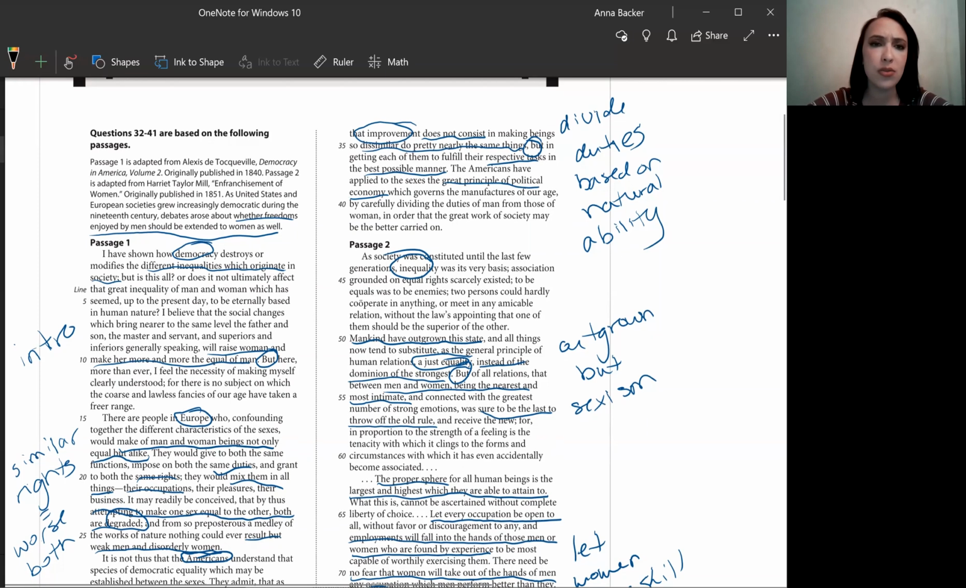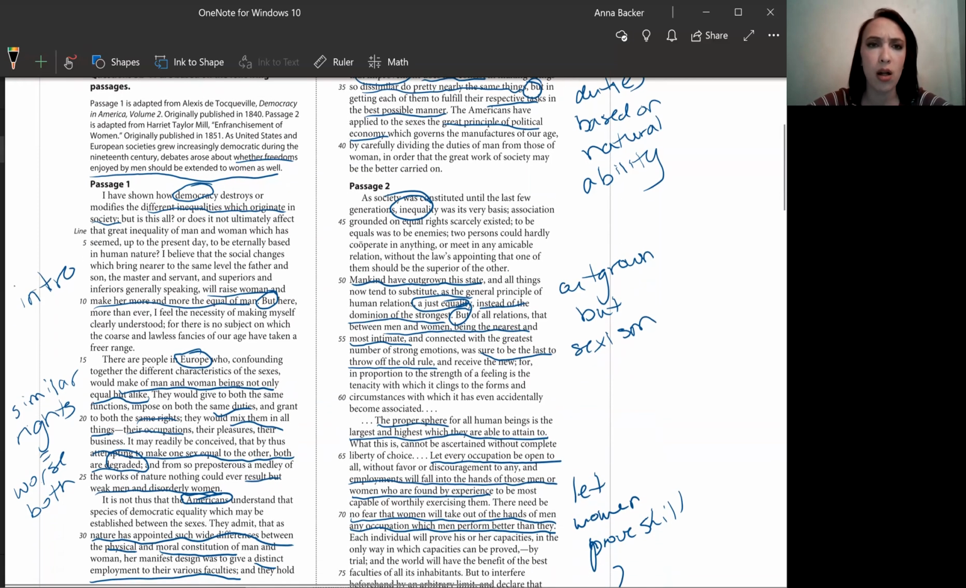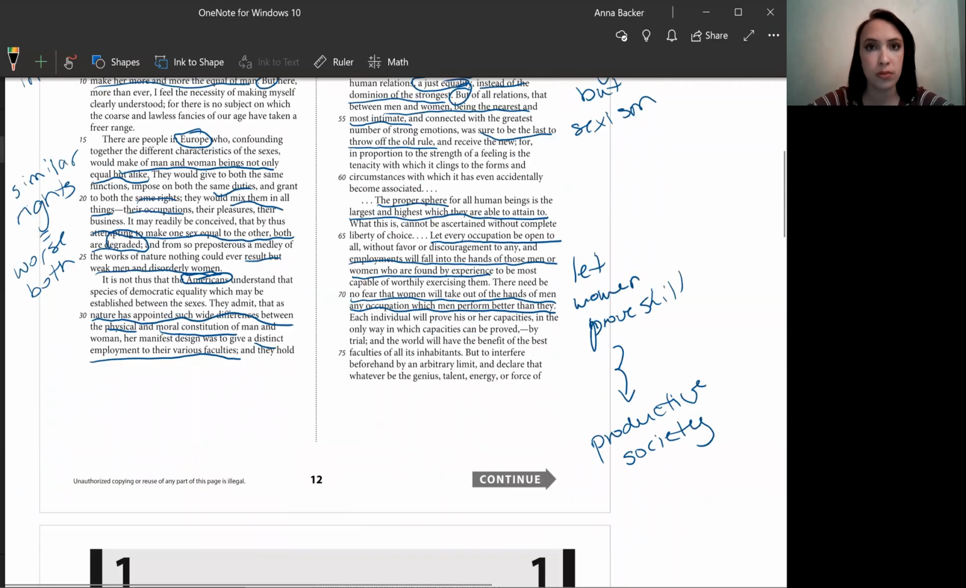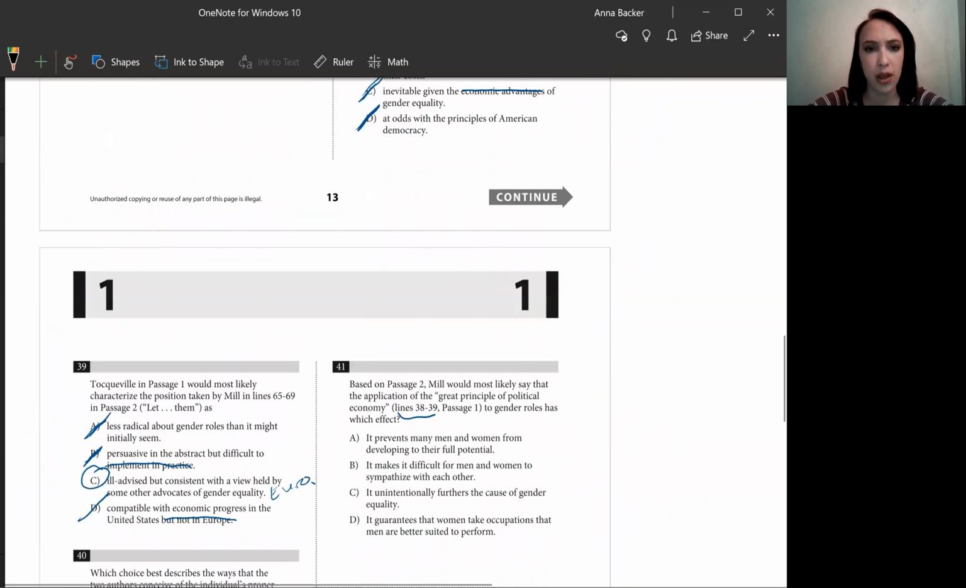So, Mill isn't really about this. Mill is saying that, well, if we divide these duties between man and woman and not allow the sexes to compete to see who is better suited for the job, then we're going to have a less productive society. We're not going to be able to produce at our optimum level. So that's the answer choice that we're looking for in what we're given.